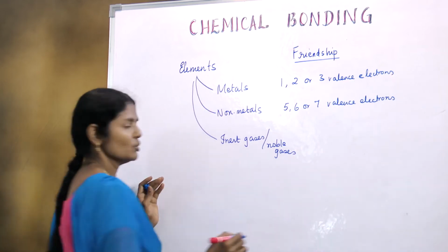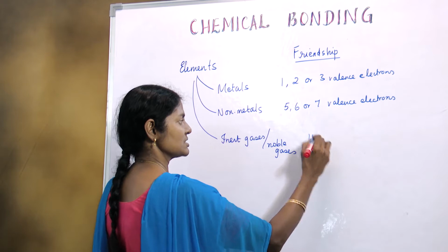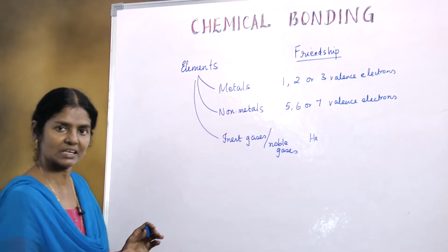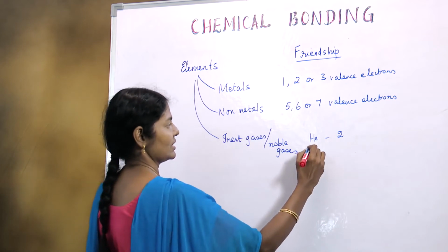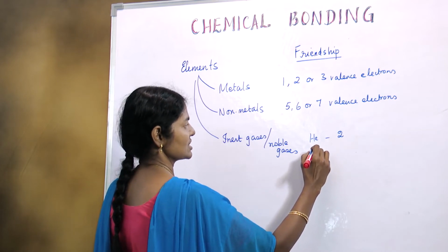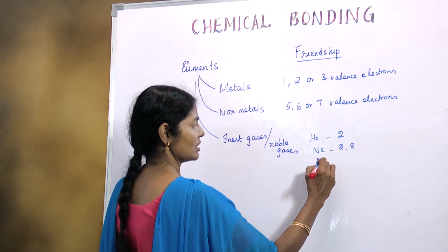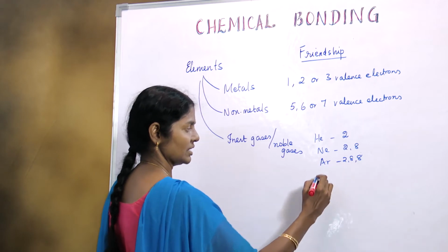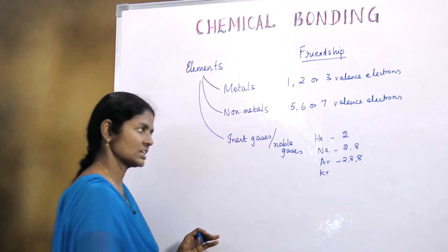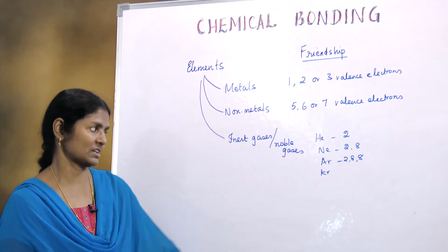Noble gases: the first noble gas is helium, which has 2 valence electrons. Neon has 8 valence electrons, argon again 8, then krypton and xenon, all of them have 8 valence electrons.